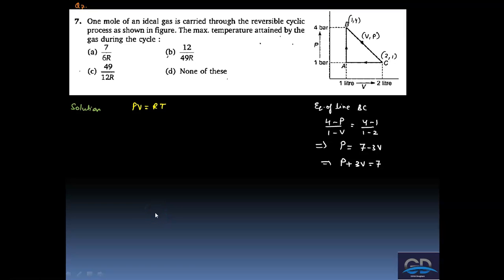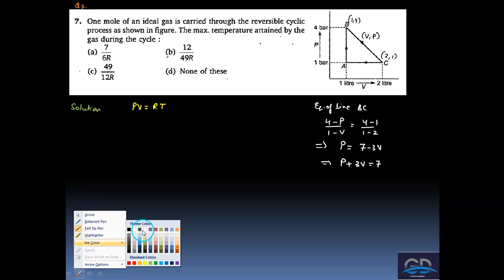Now it's an interesting question. Question number 7. It says 1 mole of an ideal gas is carried through a reversible cyclic process as shown in the figure. The maximum temperature attained by the gas during the cycle is? So first we have to identify on which process line the maximum temperature would lie.